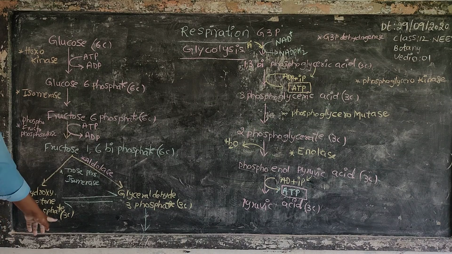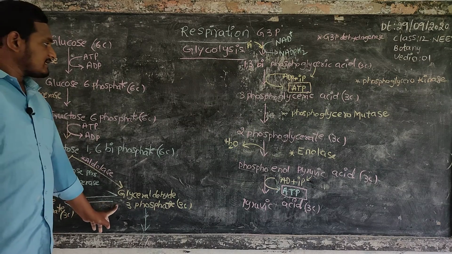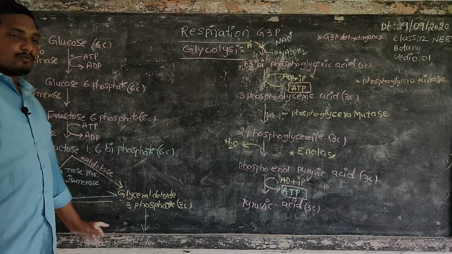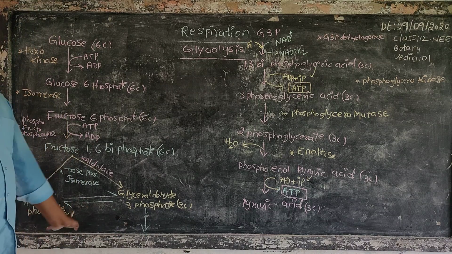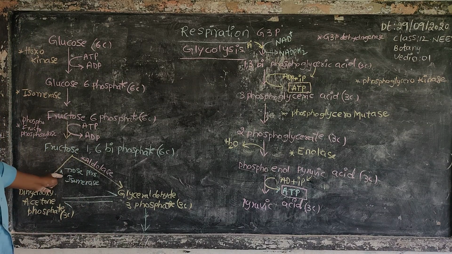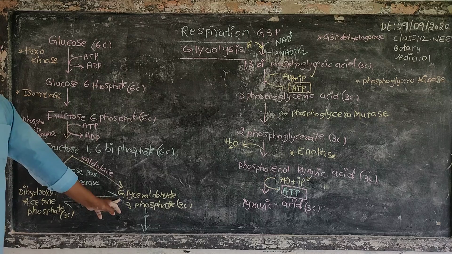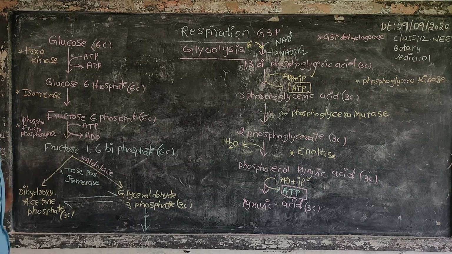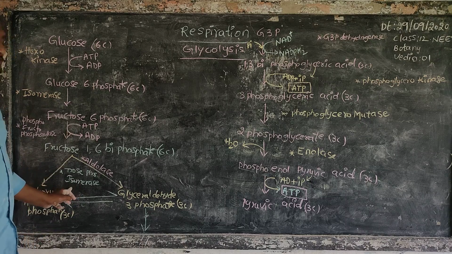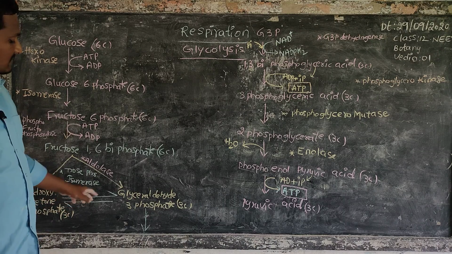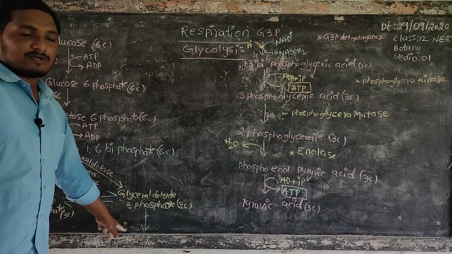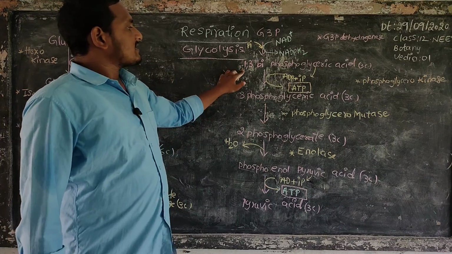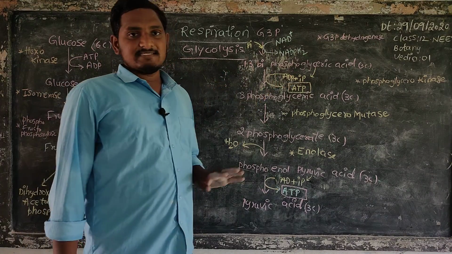Dihydroxyacetone phosphate is a 3 carbon compound and glyceraldehyde 3-phosphate is also a 3 carbon compound. These both are interconverted by the help of the enzyme triose phosphate isomerase. So dihydroxyacetone phosphate changes into glyceraldehyde 3-phosphate, and glyceraldehyde 3-phosphate again changes into dihydroxyacetone phosphate by the help of the enzyme triose phosphate isomerase. Glyceraldehyde 3-phosphate, a 3 carbon compound, changes into 1,3 bisphosphoglyceric acid.